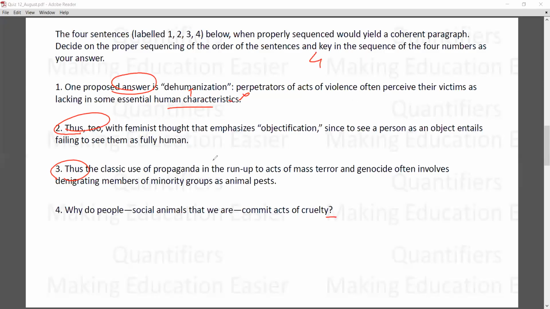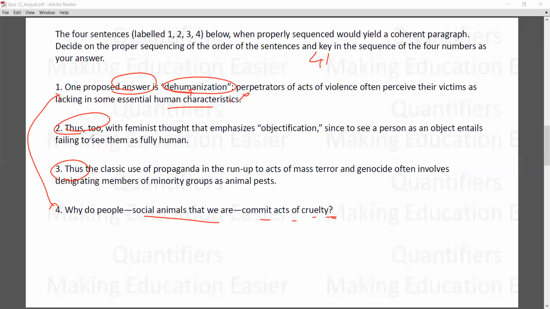By the rules of a question and an answer, if there is a question, the answer needs to come after it. So 4-1 makes a pair. Let's see: why do people, social animals that we are, commit acts of cruelty? And one proposed answer is dehumanization. We are human beings, but why do we commit cruelty? Because when we are committing any kind of cruelty, we don't even treat the person as a human being. So that is answering. So 4-1 makes a link.